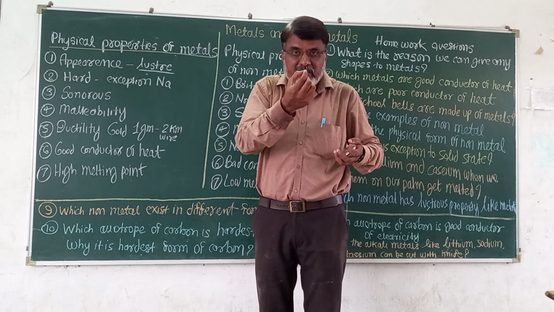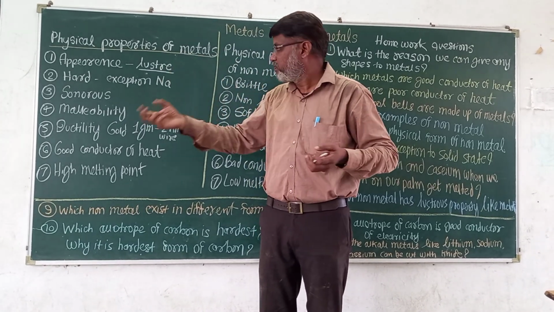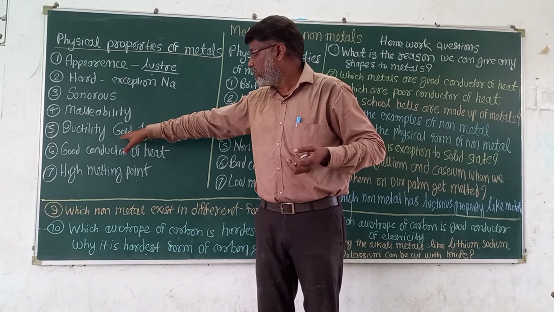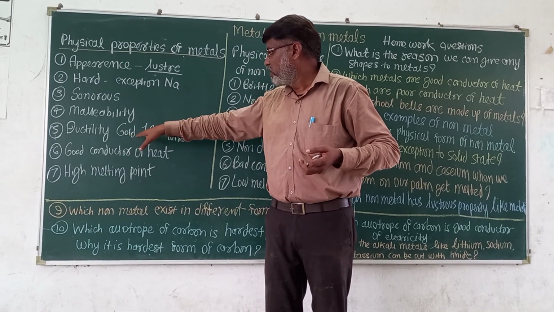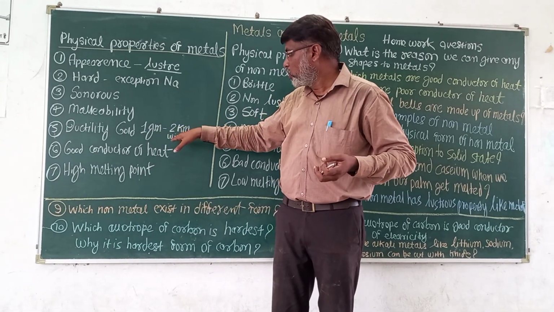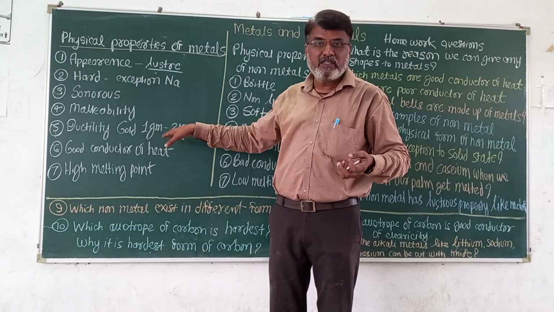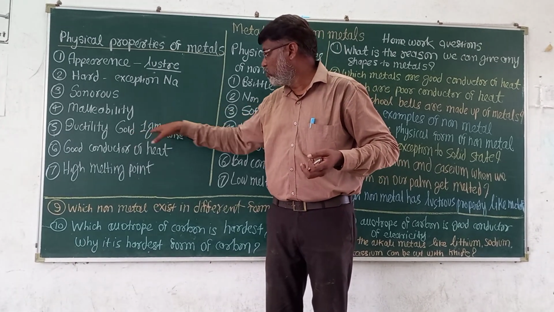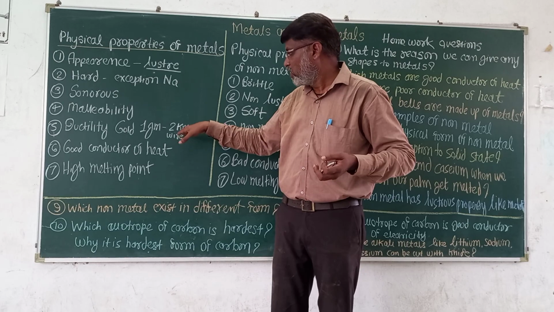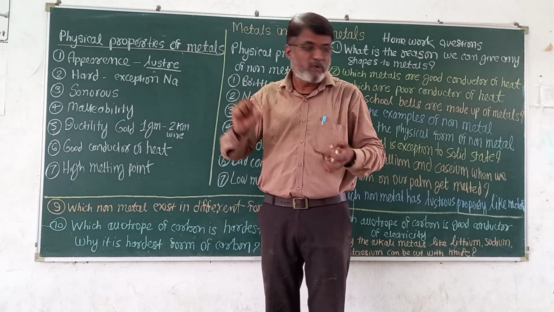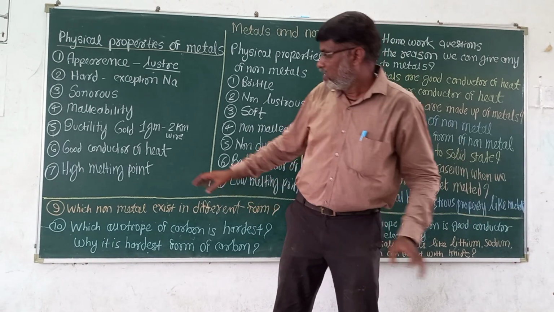We can make thin wire from the metal. For example, gold metal is most ductile. From 1 gram of gold metal we can make 2 kilometer wire. This is given in the NCERT book. This is called ductility. Small wire we can make from the metal. This property is called ductility.